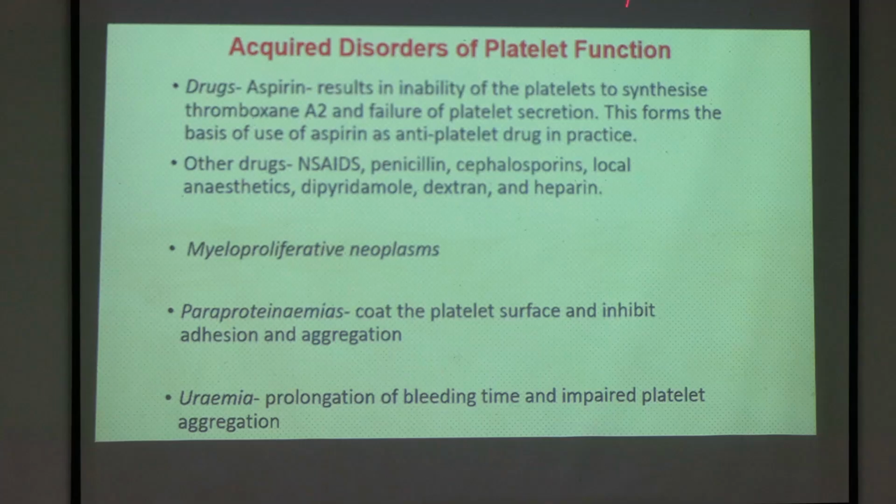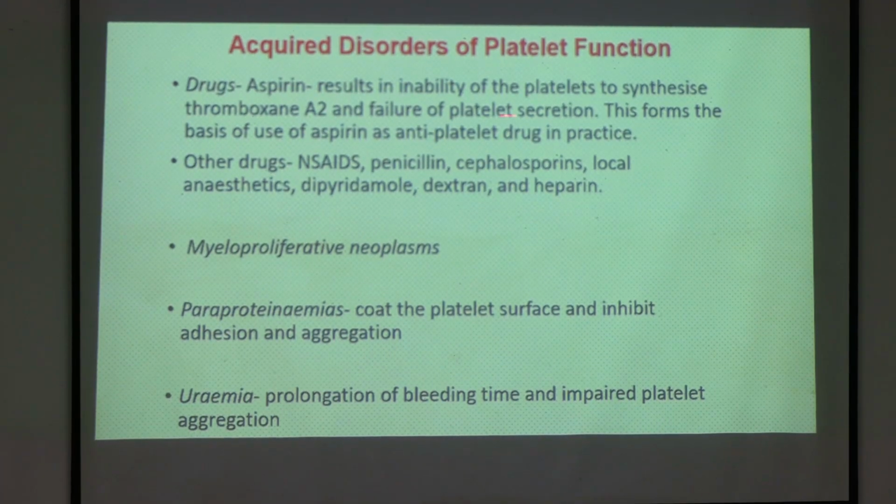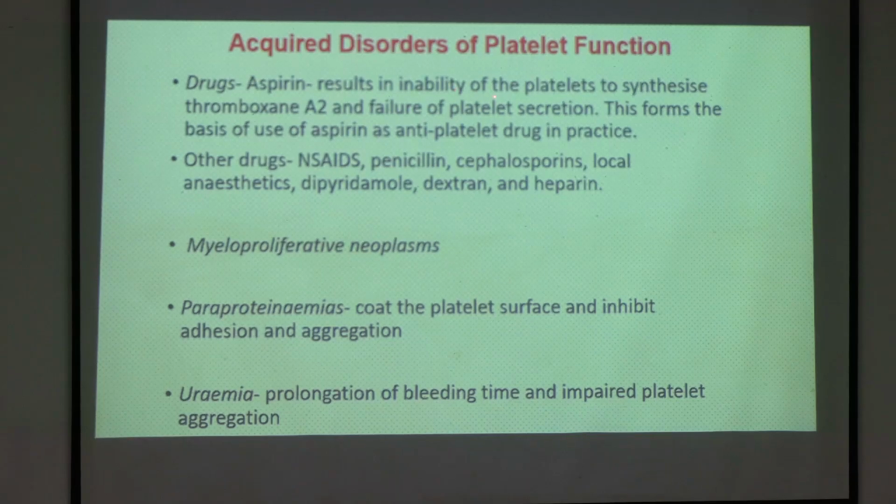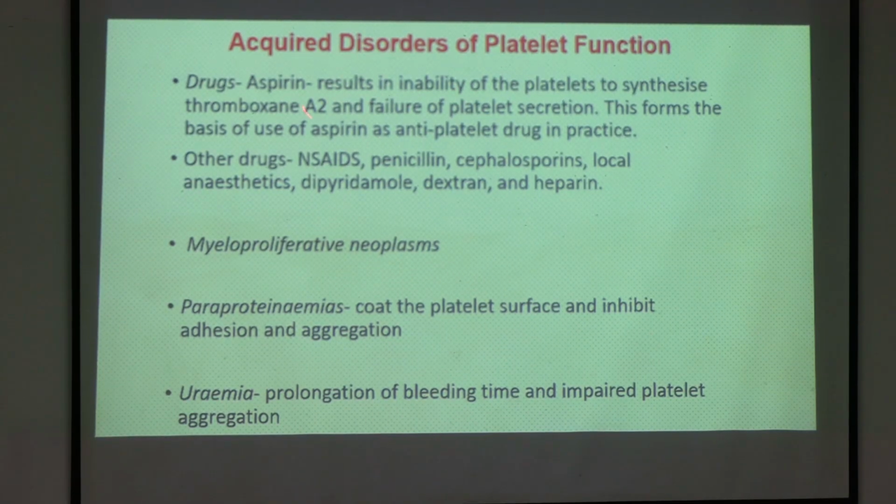Next are acquired disorders of platelets. Acquired disorders happen due to drugs. I think it has been covered in pharmacology, that is aspirin. Why does aspirin act as an antiplatelet drug in practice? It is also an important question in pharmacology.